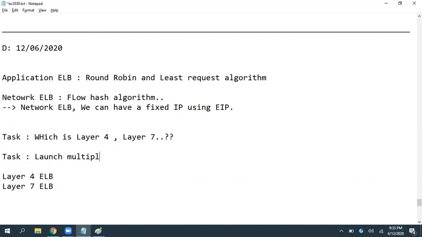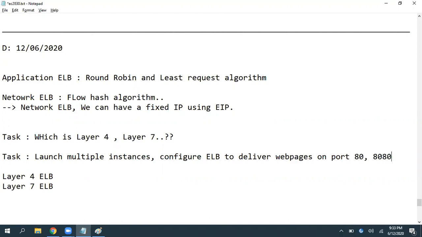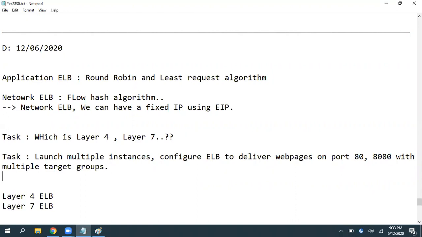Second task: launch multiple instances, and configure ELB to deliver web pages on port 80 as well as port number 8080 with multiple target groups. That is one task.